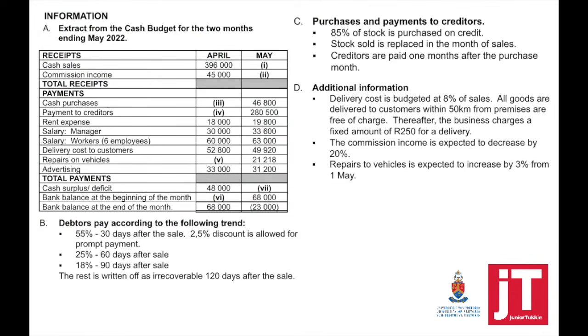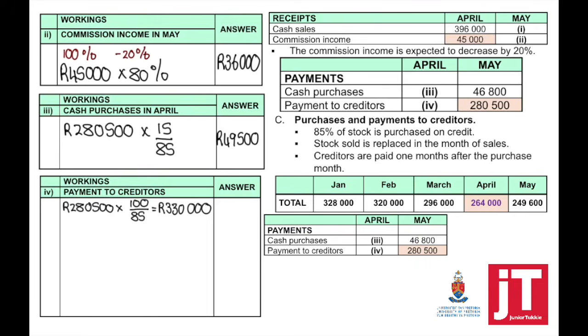If you look at the information which was given to you, you would notice nowhere that they provide you with a markup percentage. So we need to find out the cost of sales so that we can find out what the markup percentage is. So we start off with the payment to creditors in May, and we're now going to say times 100 divided by 85. And that equals the total purchase price, which is your cost of sales. Next, we're going to work out the total sales for that month.